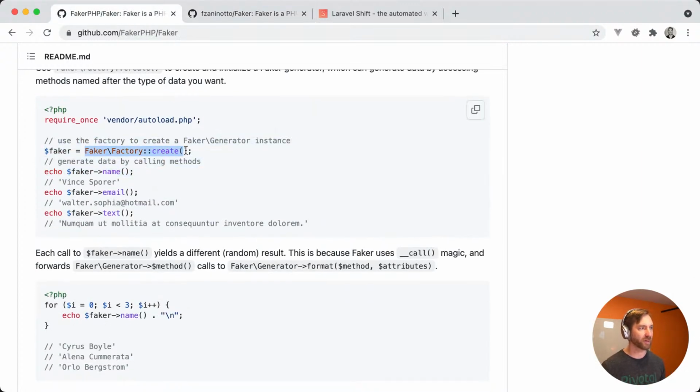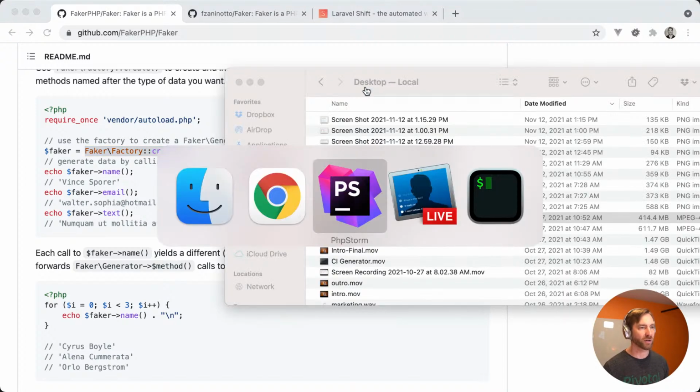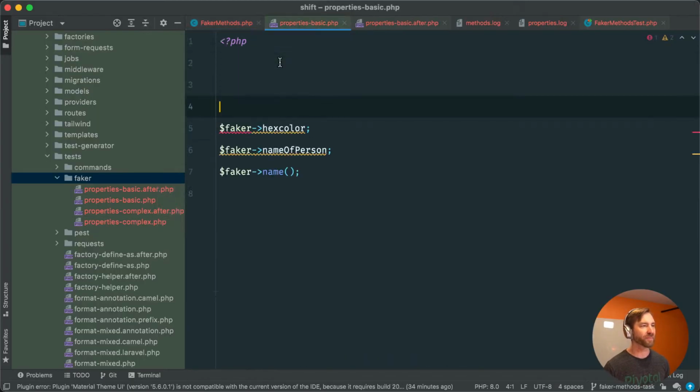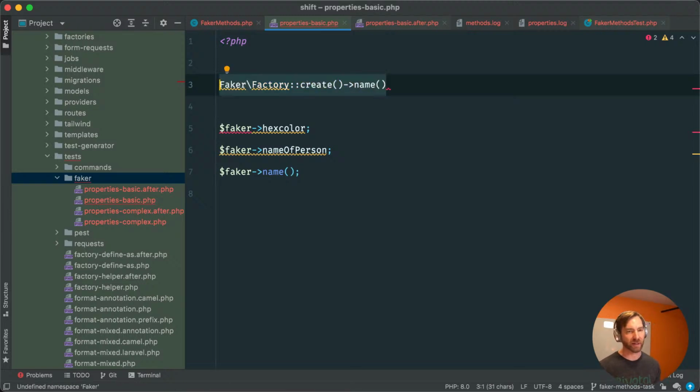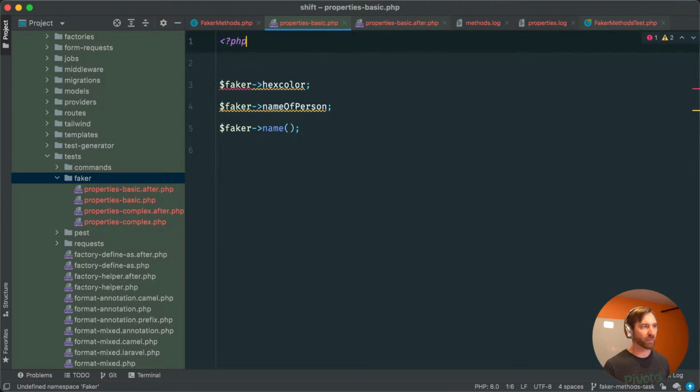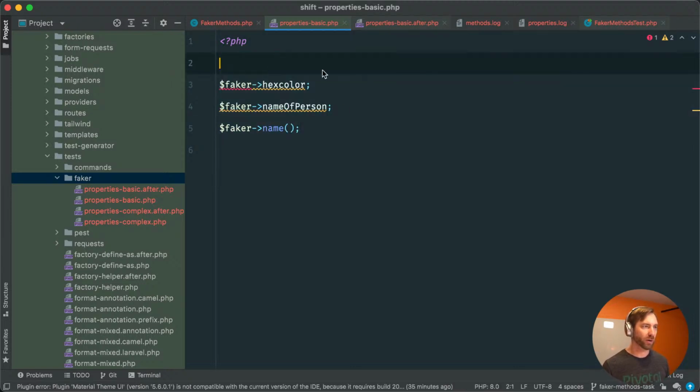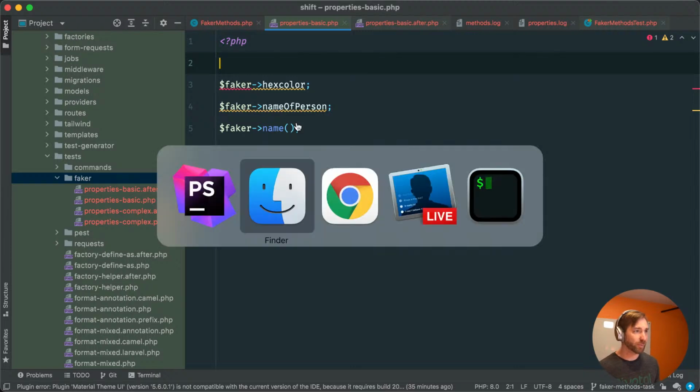Like if you're doing something complex where you're calling something like this, right? This shift is not going to pick that up. So there are going to be some instances where things aren't going to get converted for you, but for the most part, I think this will work for people.